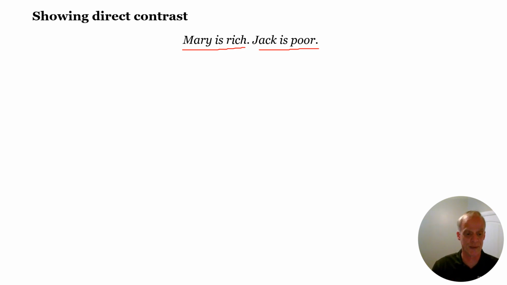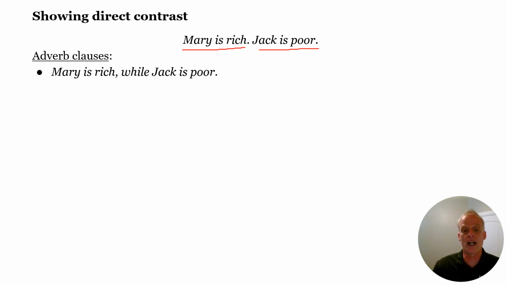That's the opposite. Now for the adverb clause, the only one we have is while. That's all we have for this. Mary is rich while Jack is poor. Now you can put the while on either side. While Mary is rich, Jack is poor, or Mary is rich while Jack is poor. It does not matter at all.